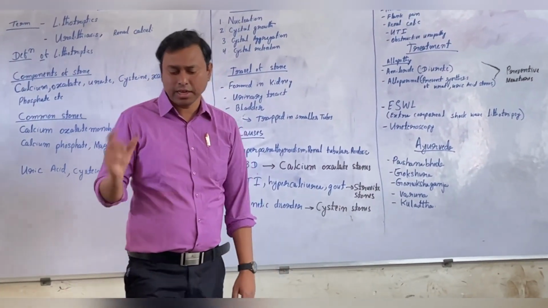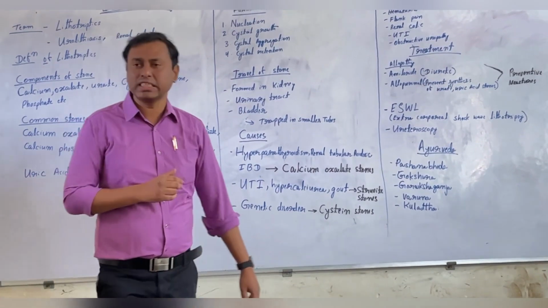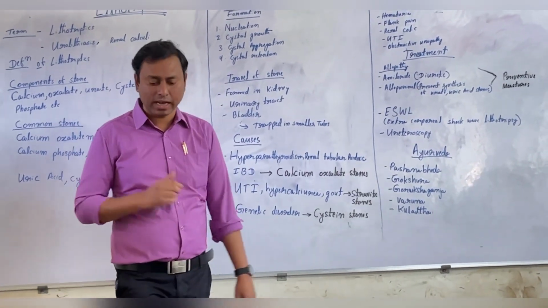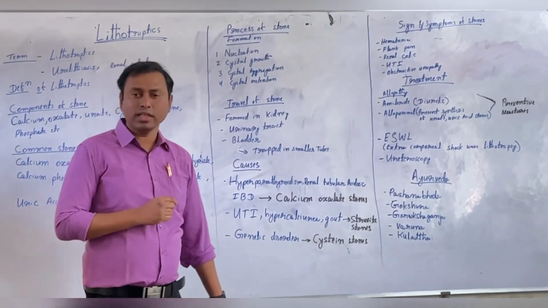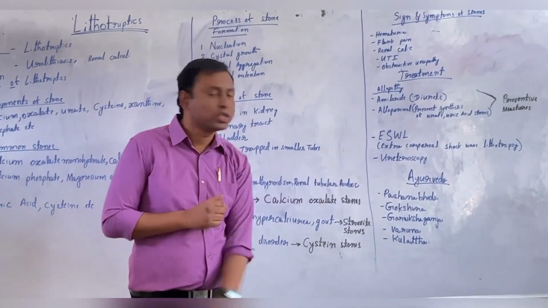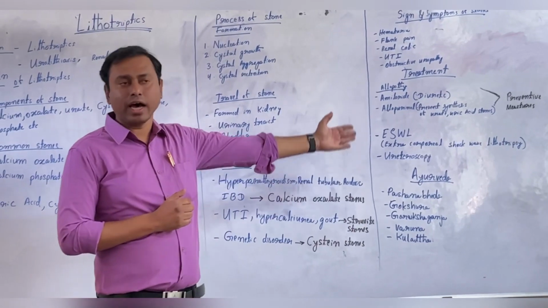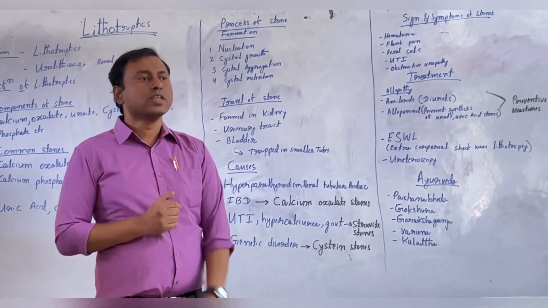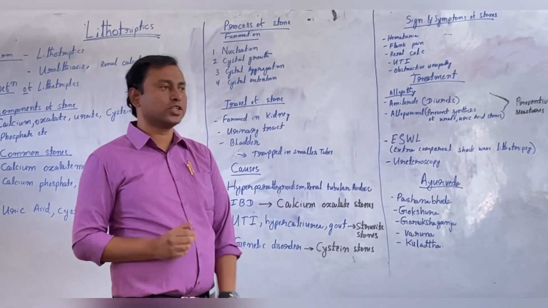Pashanabheda is Bergenia ligulata, and Kulatha is Dolichos biflorus, and Gokshura is Tribulus terrestris. All these drugs are available, and they break the kidney stones.